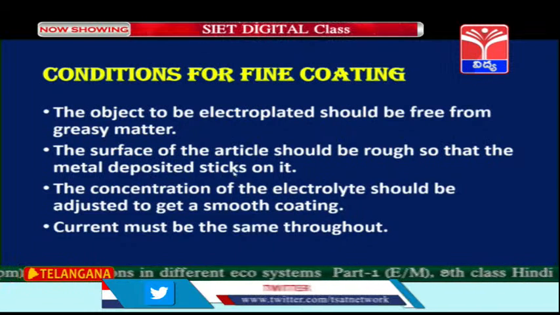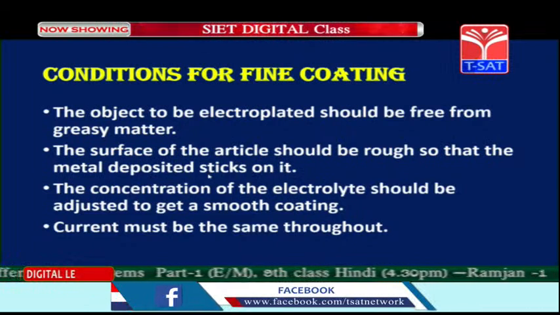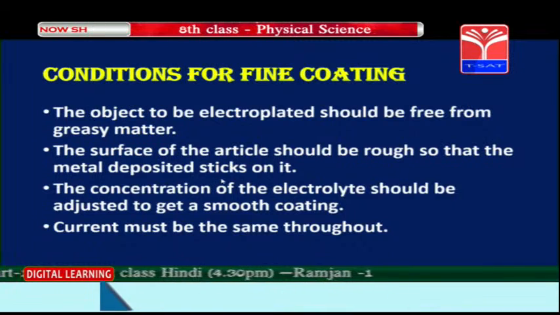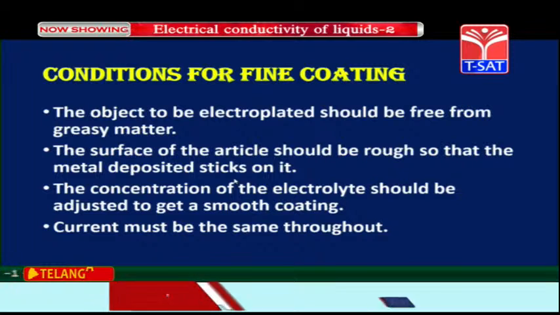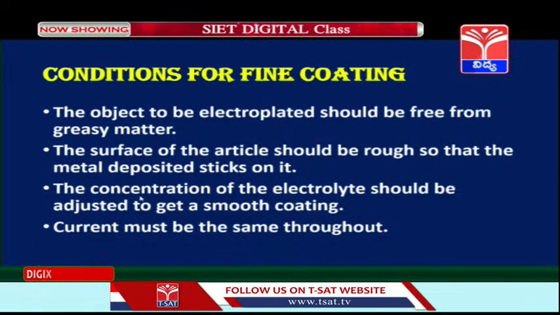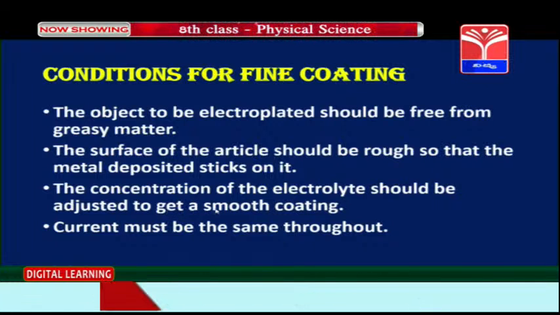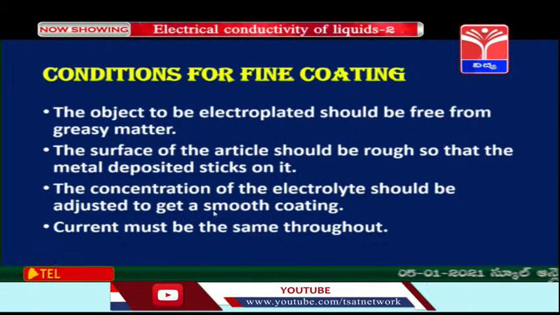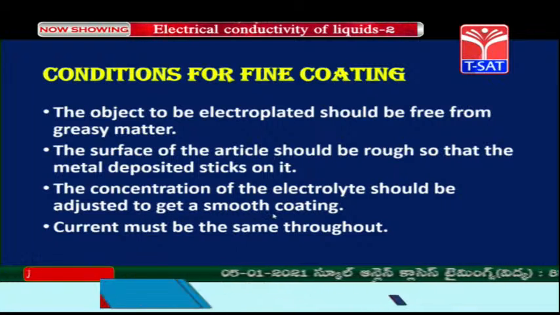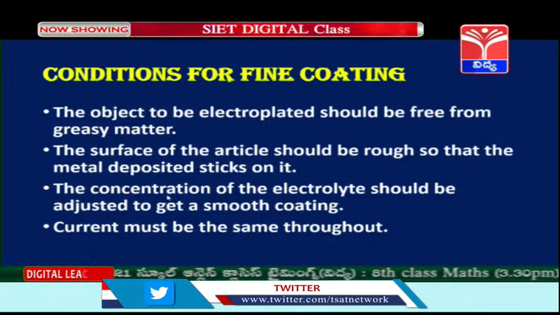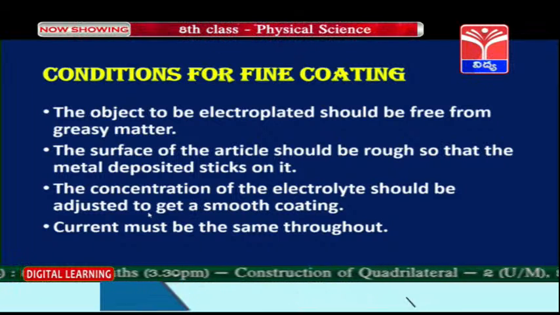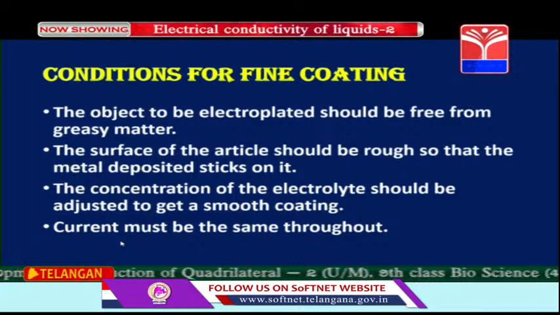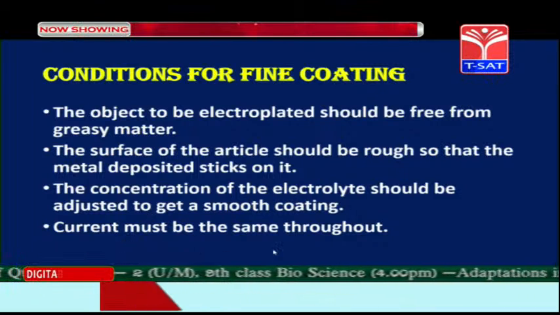The surface of the article should be rough, so that the metal deposited should stick on it. That is, it should not be a very smooth surface, children, it has to be a little bit rough surface. The concentration of the electrolyte should be adjusted to get a smooth coating. In order to get a good, smooth coating, we have to adjust the concentration of the electrolyte, that is, the amount of sulfuric acid used should be changed accordingly. Current must be the same throughout.